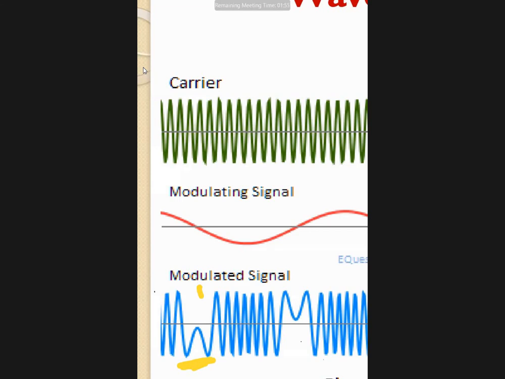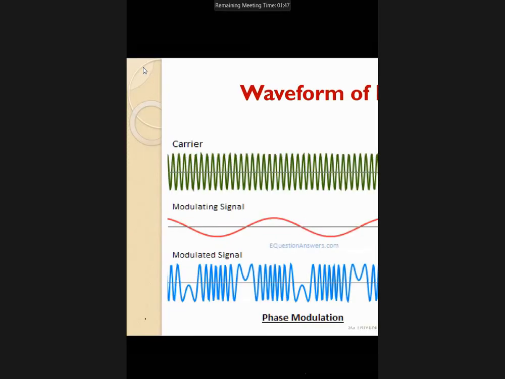In case of amplitude modulation, phase and frequency are kept constant. In case of frequency modulation, amplitude and phase are constant. In case of phase modulation, amplitude and frequency are constant. In which way we can generate these modulations will be explained in the next class.